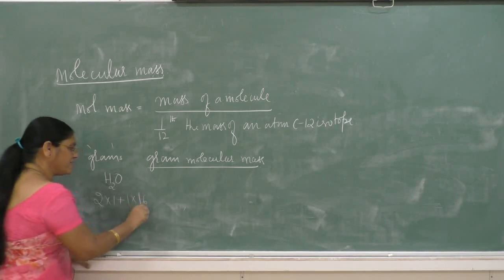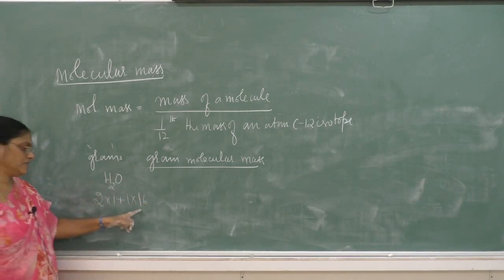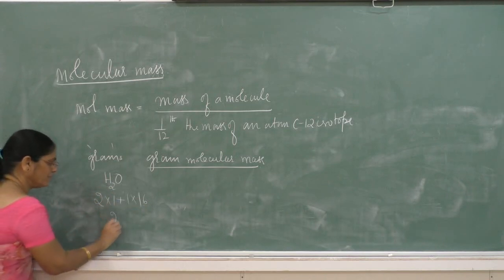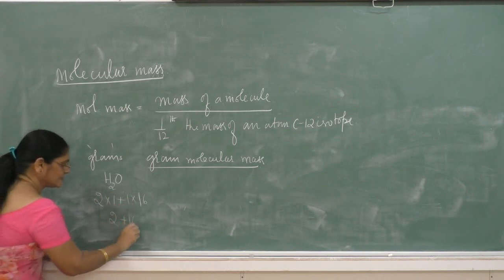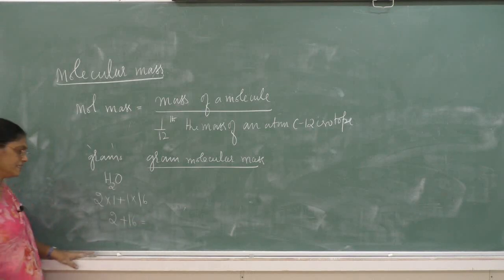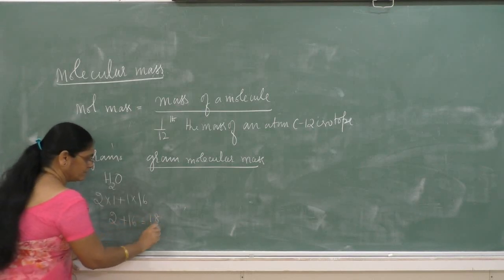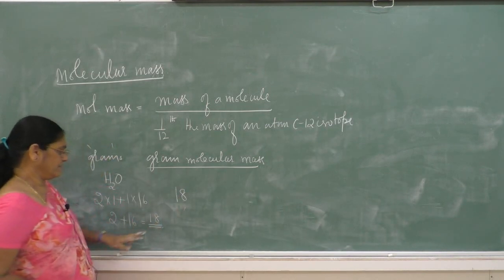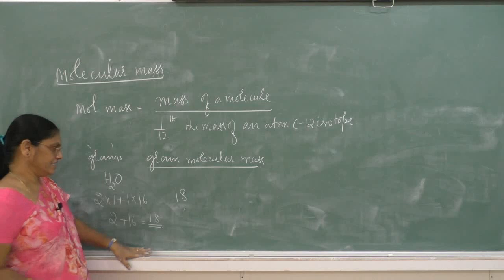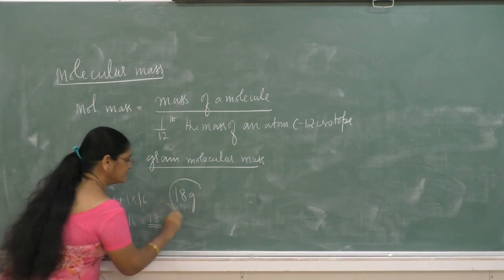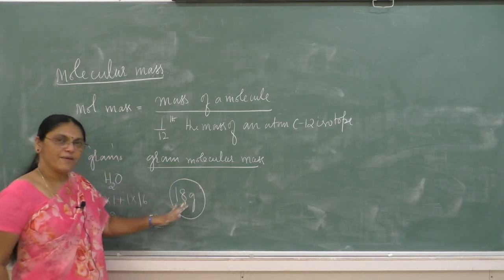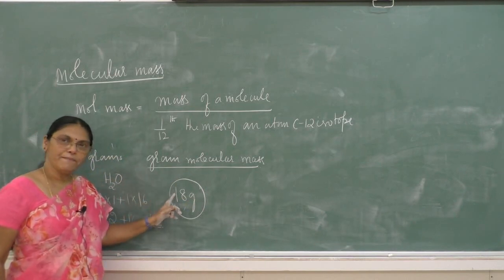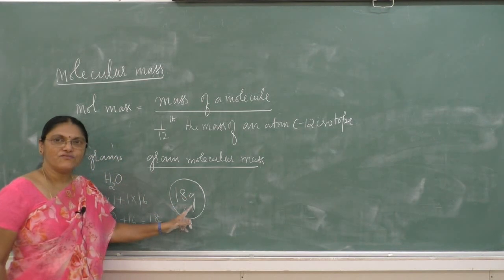Then what is the atomic mass of oxygen? That is equal to 16. Now 2 into 1, 2 plus 1 into 16, 2 plus 16 is equal to 18. Then 18 is the molecular mass of water. 18 grams is the gram molecular mass of water.